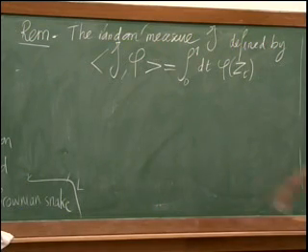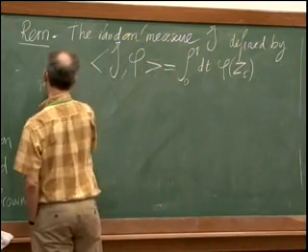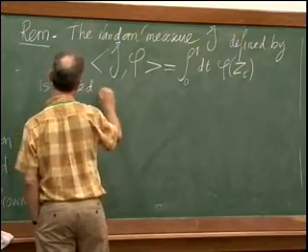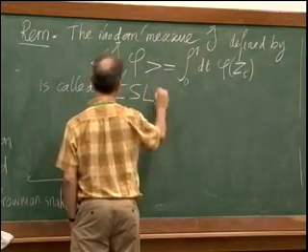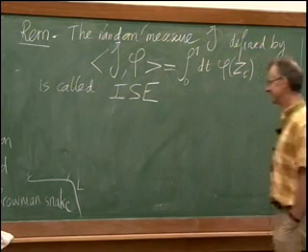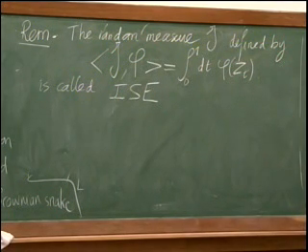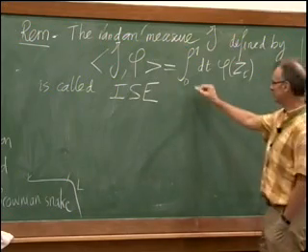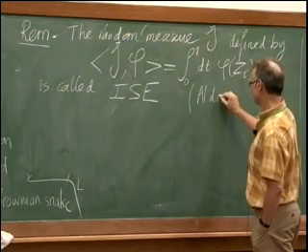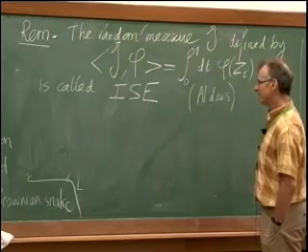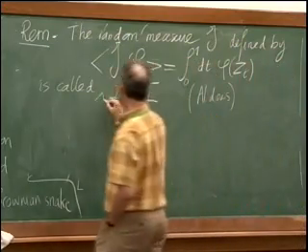This random measure is called ISE. I will not tell you what this means, ISE, unless you ask. This was also introduced by David Aldous, by the way. It's one-dimensional ISE here.